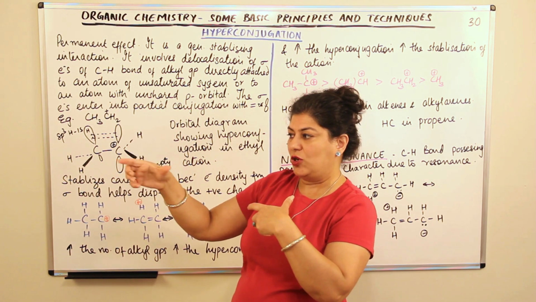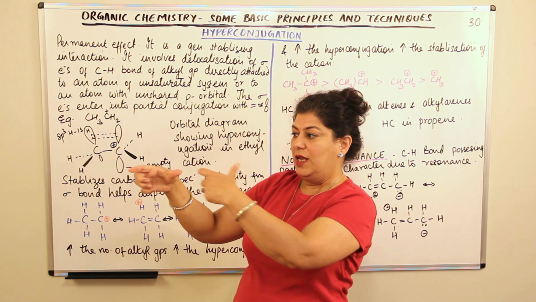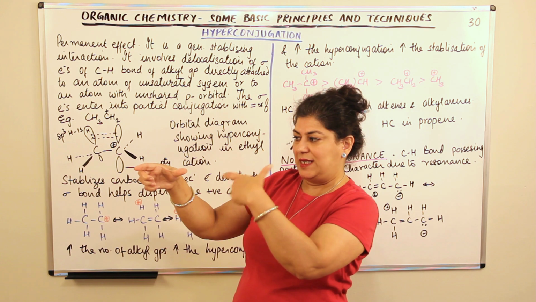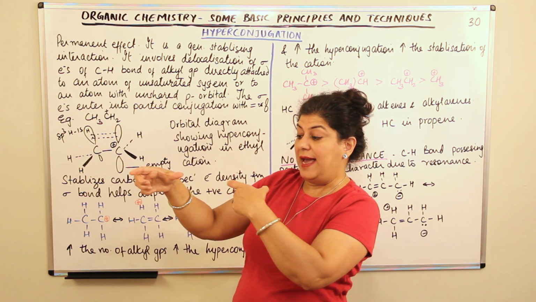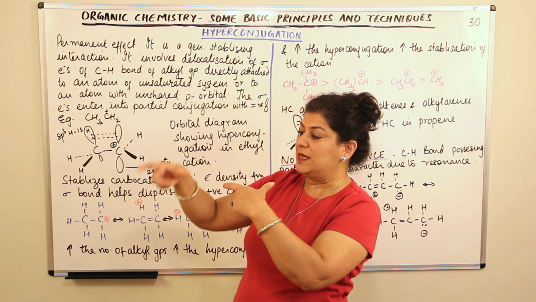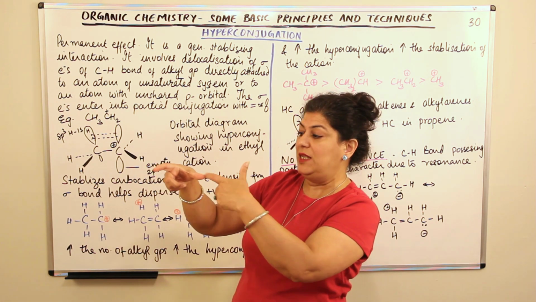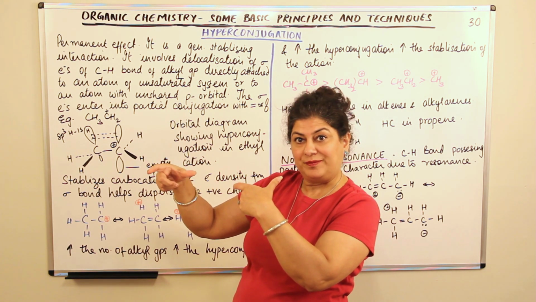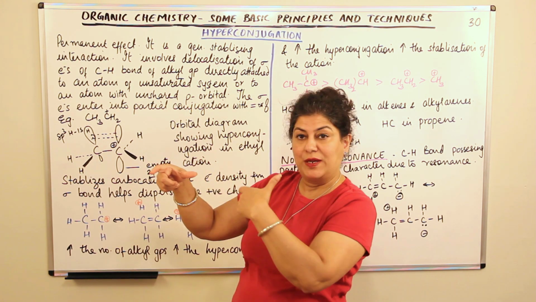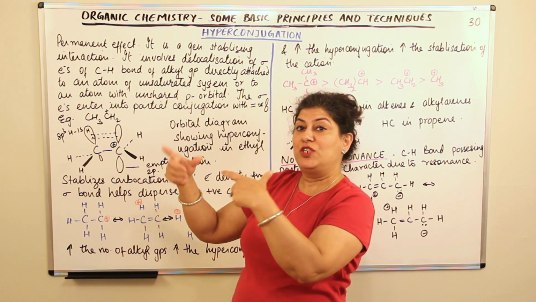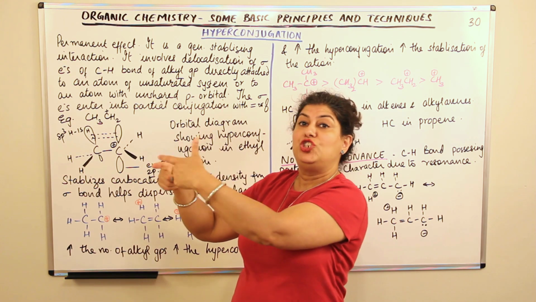If this carbon has a pi bond in this direction, the next carbon atom is attached by a single bond, but this neighboring carbon atom has a double bond with the next carbon atom. So on one side it's a double bond and on one side it's a single bond, which is allowing the pi electrons to jump.